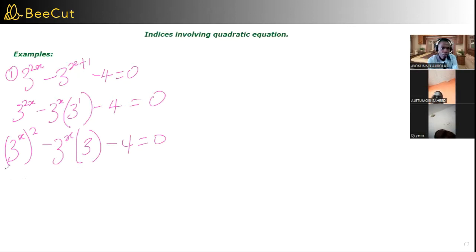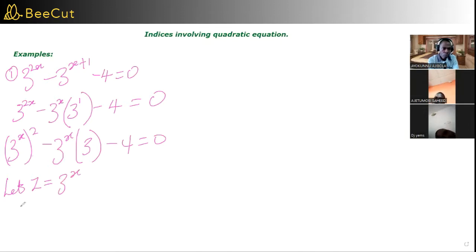Now, here you have 3 raised to power x here, 3 raised to power x here. Then you can say let any letter, like Z or A or B. So let Z equal 3 raised to power x. That means anywhere you see 3 raised to power x, you put Z.